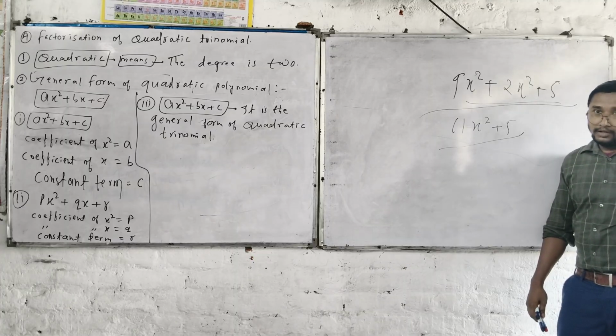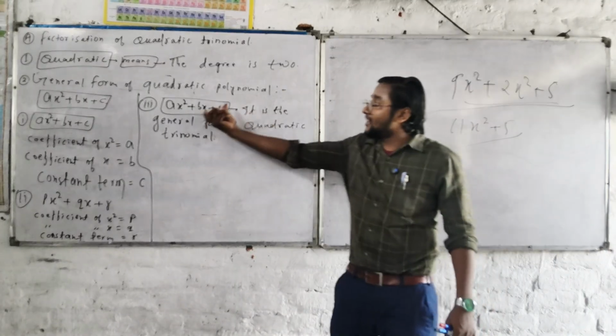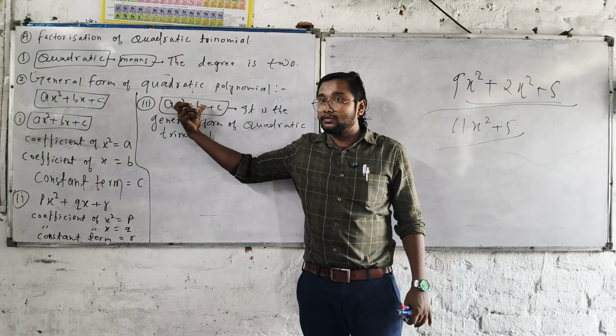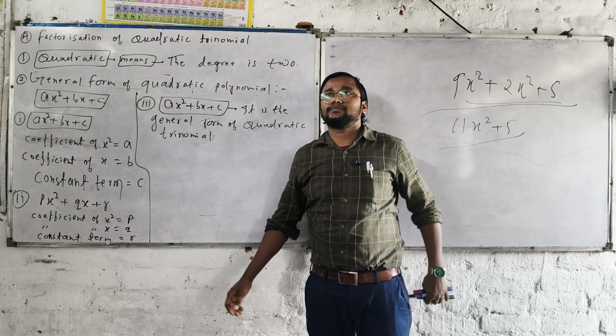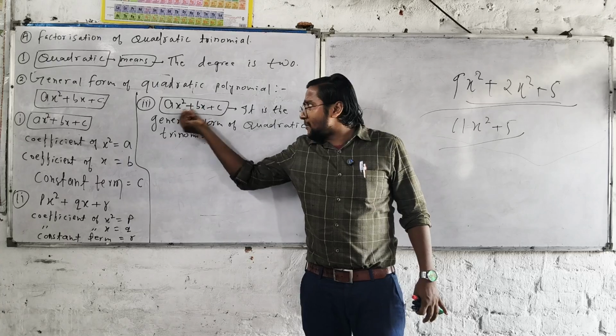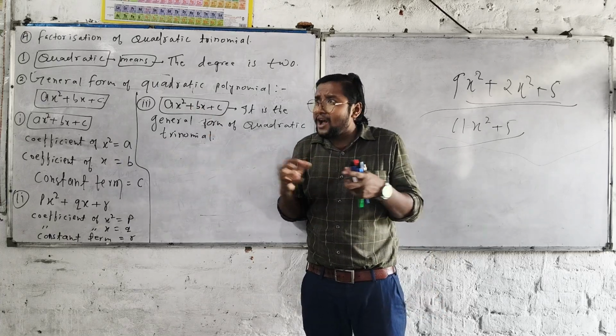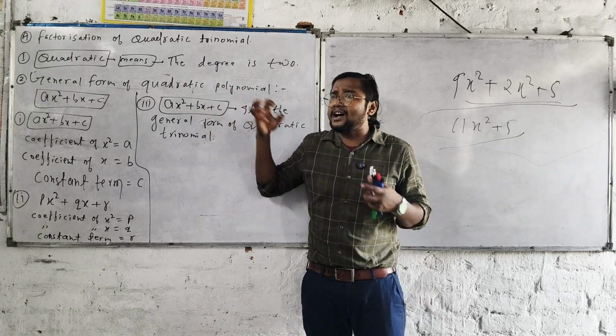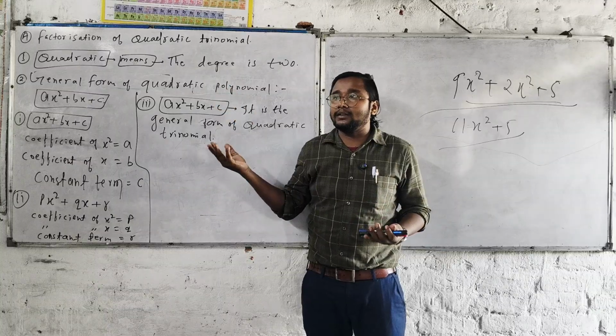So now this one, what do you call this, quadratic trinomial or binomial? Hope you understood that. When the general form is there, nothing can be added or subtracted here. Can you add x squared plus bx? Can you add this together? No, unlike terms are there. x squared and bx are unlike terms. Why? Degrees are different.